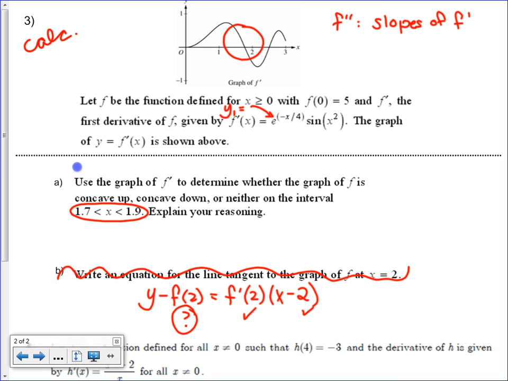What's the sign of the slopes? Sign of the slopes in between 1.7 and 1.9, actually more specifically in between 1 point something to, okay, never mind. What is it? Negative, so I can say concave down. Wait, how? Because the sign of f double prime, yes, go ahead. Since f double prime,